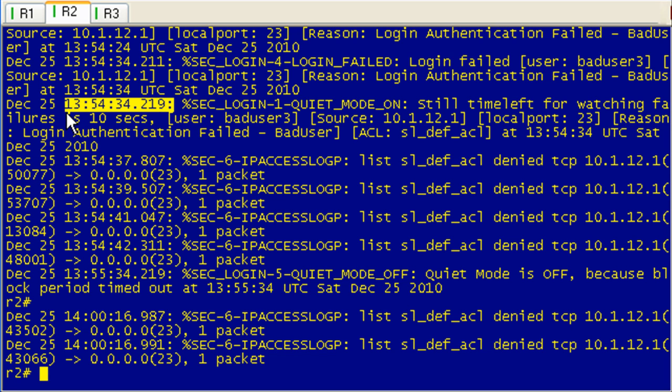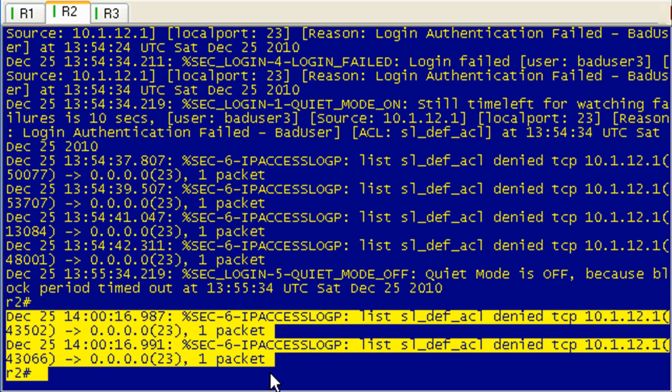We can see the quiet mode began at 13:54:34.219, and if you look down there, this will be exactly 60 seconds later, because that's what we set for our quiet mode duration. And again, I think the router just logged these later than it should have. It should have logged them up here. Again, that's neither here nor there, just a little bit of a surprise to see that come up in the log.